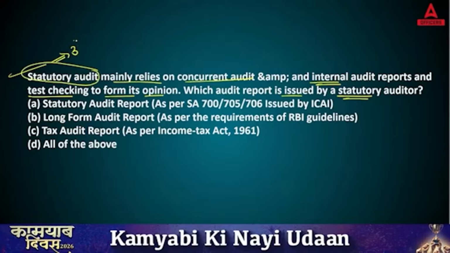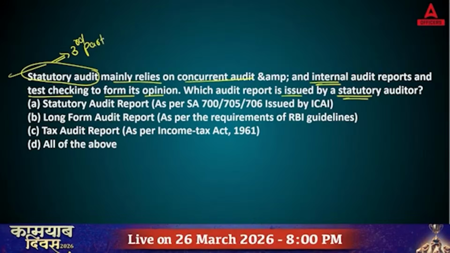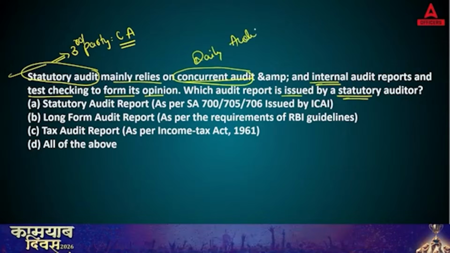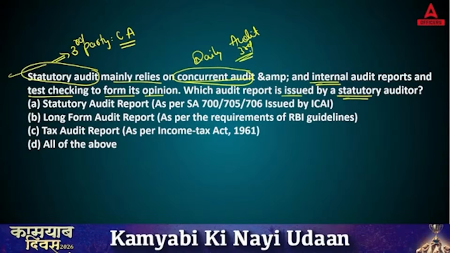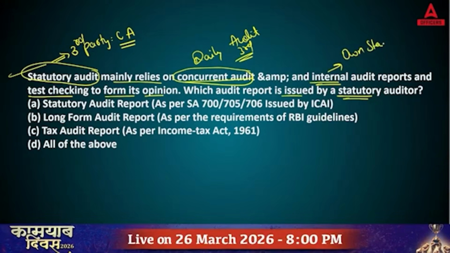Now remember, when we say statutory audit, you are going to appoint a third party. Generally you are appointing chartered accountant firms. Concurrent audit, that is your daily audit. Again, this audit is done by a third party only. But internal audit is done by your own staff, or if you want third party support you can take that.